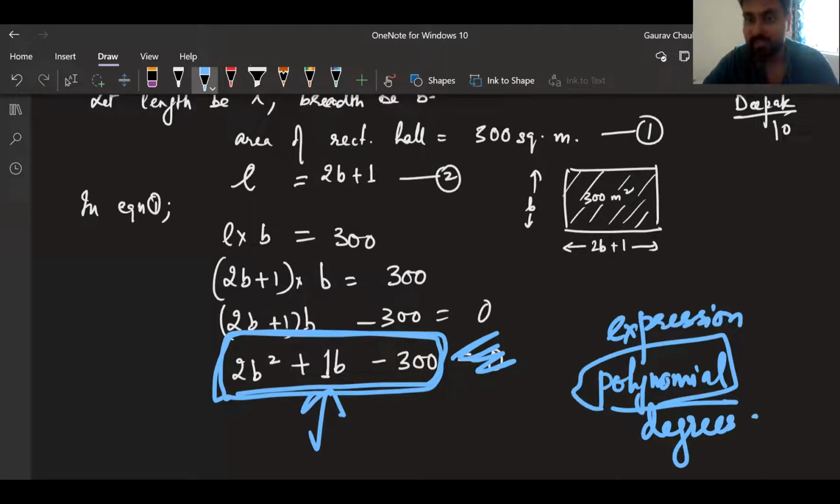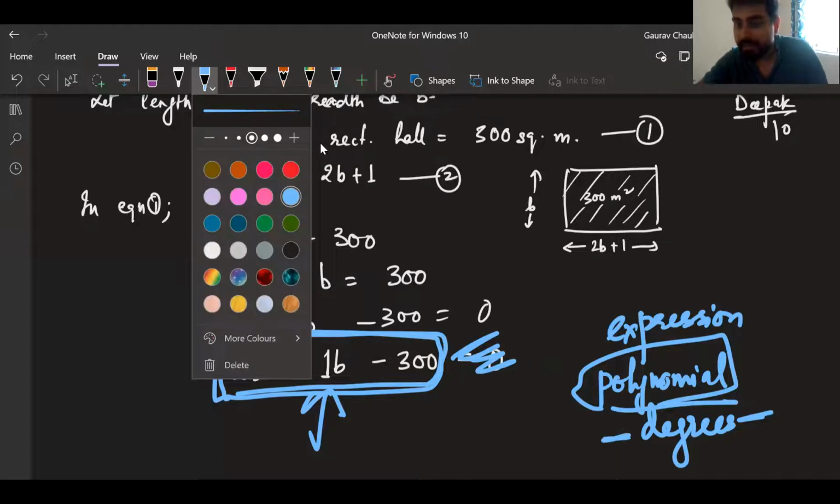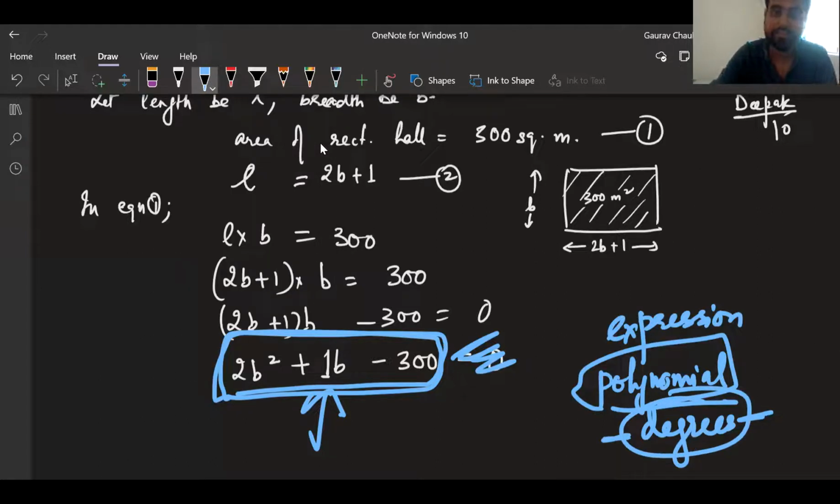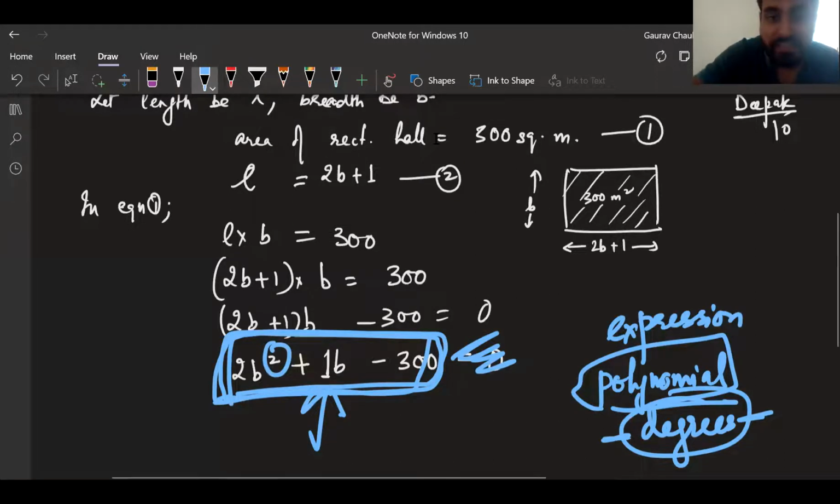You remember? Anyone remembers what is the degree of a polynomial? Nishchay, can you clarify that for the class? Sir, it is the highest power of the variable. Okay, polynomials had some highest power. In this case, what is the degree, Nishchay, for this polynomial? Sir, 2.